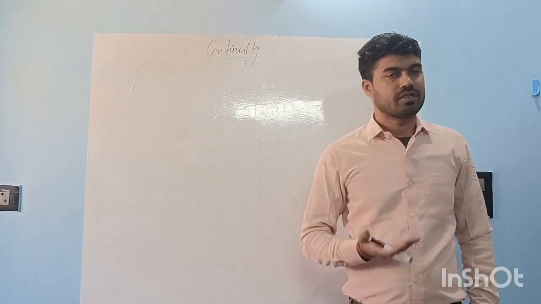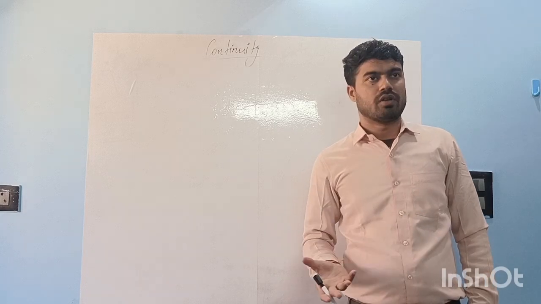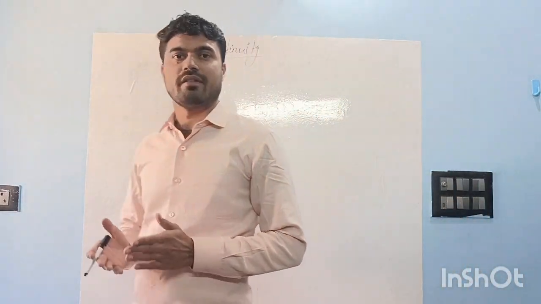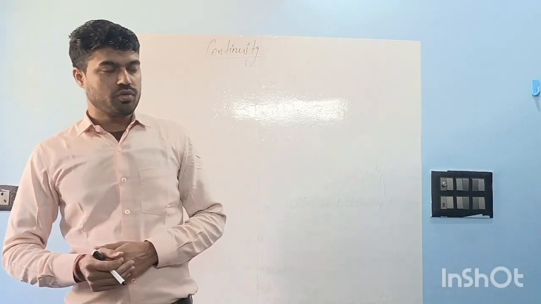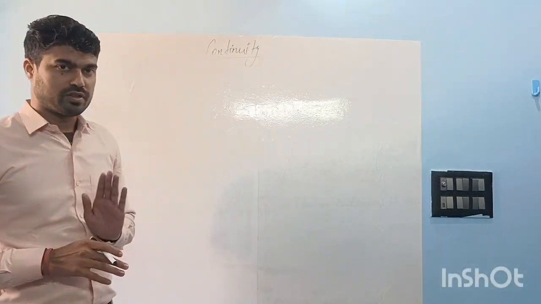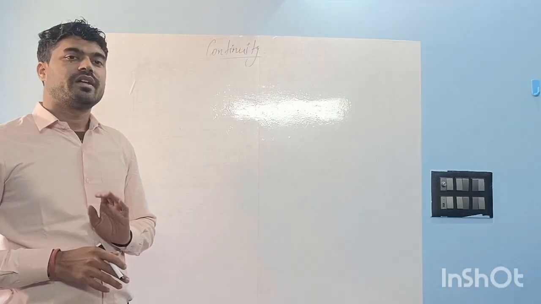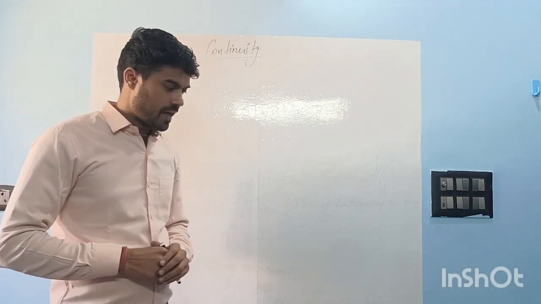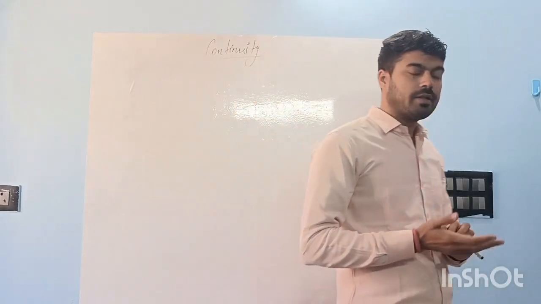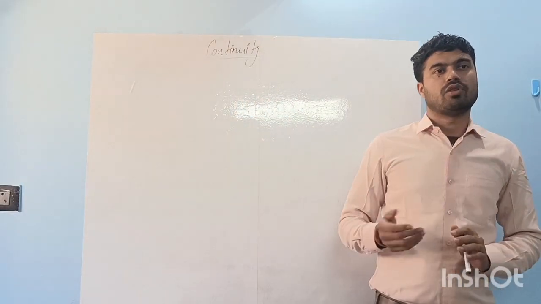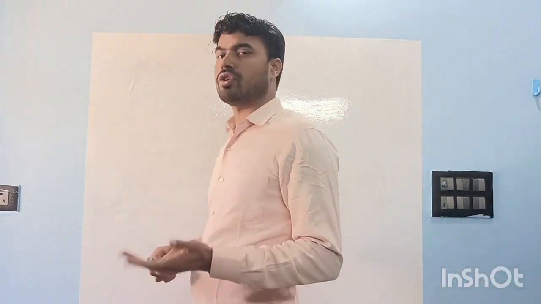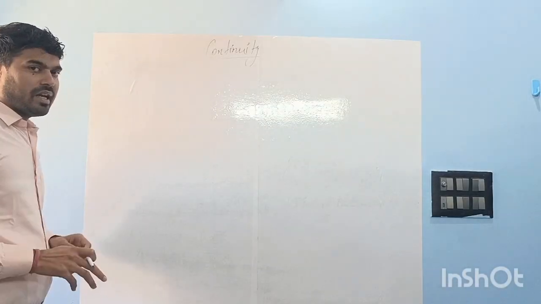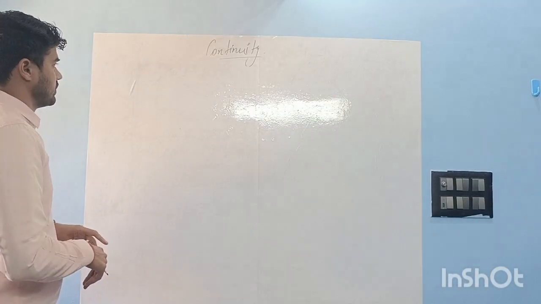A function which is continuous is called a continuous function, right? Continuous means something which does not have any break, right? So if we can make the graph of a function which does not have any break, this will be called a continuous function, right? And if the graph of the function has any break, it will be called discontinuous or maybe not continuous, right? Okay. So in our day-to-day language, this is the meaning of continuous function.